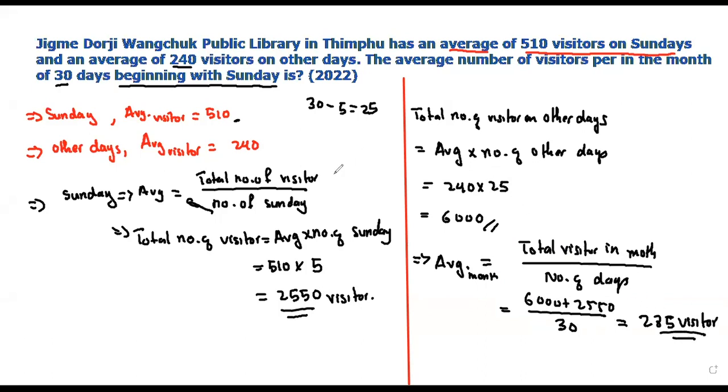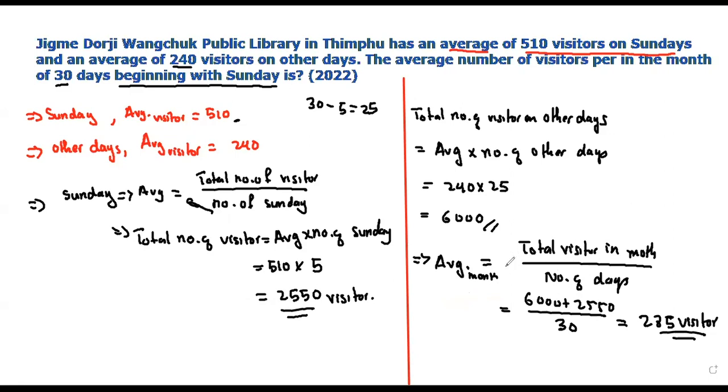So if you got 260, no, it is not 260, you should get 285 visitors. So, a recap: the question was asking for the average number of visitors in one month. On Sunday there is an average of 510, and on the other days, Monday to Saturday, there is an average of 240 visitors.